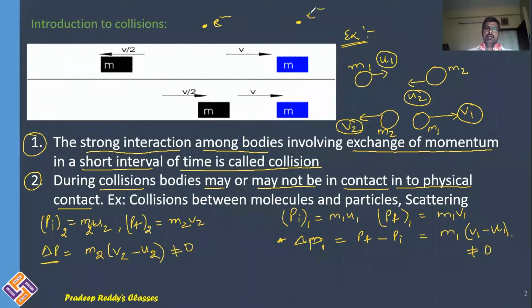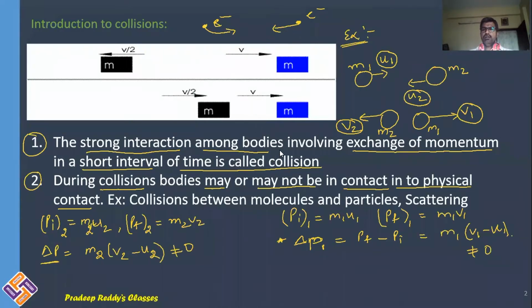One electron may move in this direction and the other in this direction. When they come closer, there will be an electrostatic repulsive force acting between them. They do not come closer and be in contact with each other. They will not be in contact even though they exchange momentum. One electron loses its momentum, the other gains momentum.